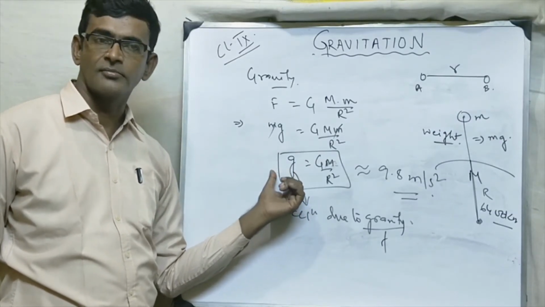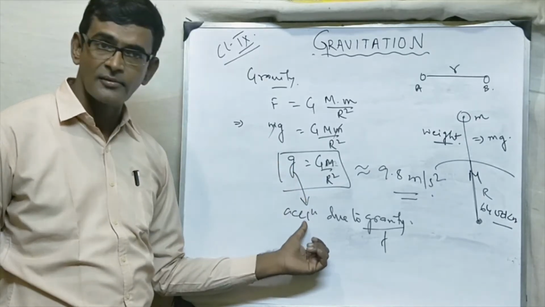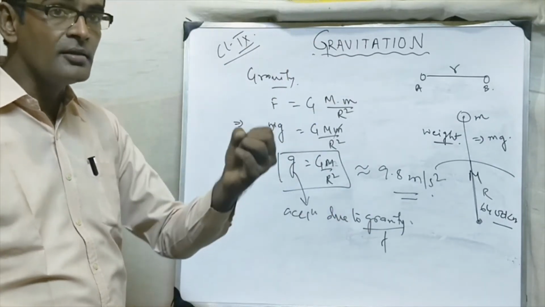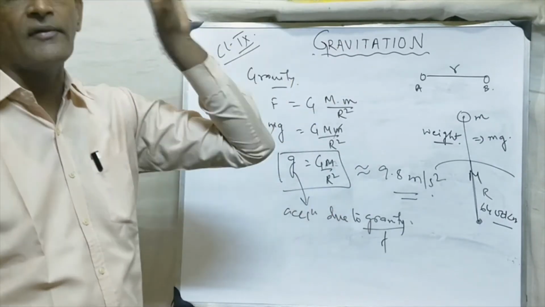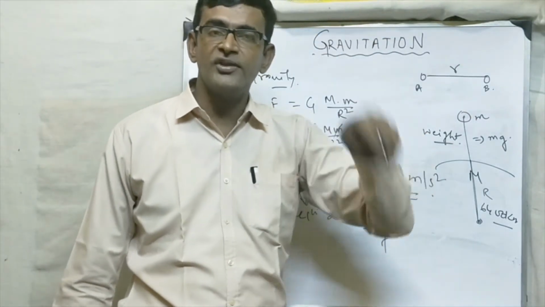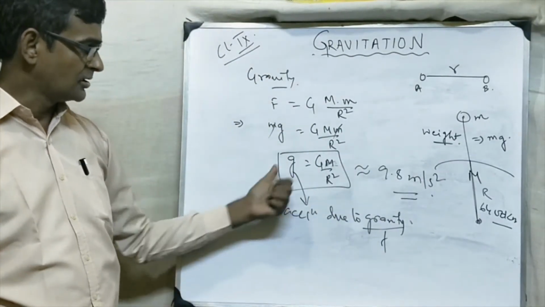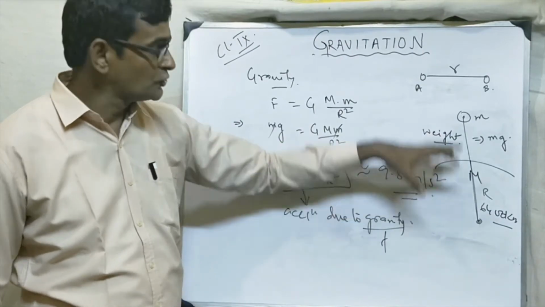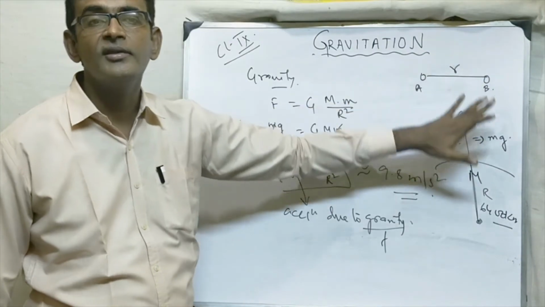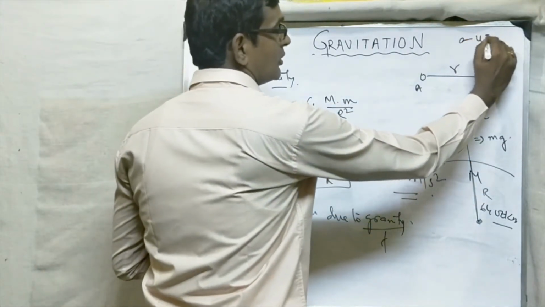Because of this acceleration. So whenever an object is coming towards Earth, Earth is putting a force of gravity on that object, and that force of gravity is producing an acceleration in the body, and due to that acceleration the velocity of the body is increasing. So this body will fall on Earth with increasing velocity.